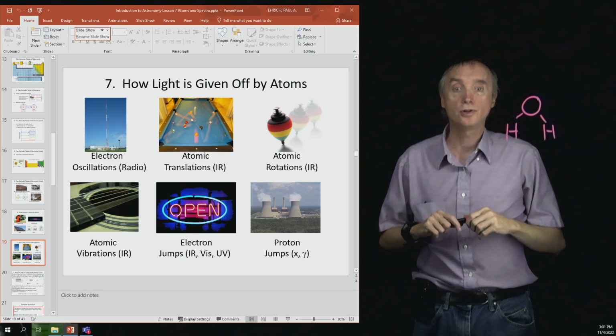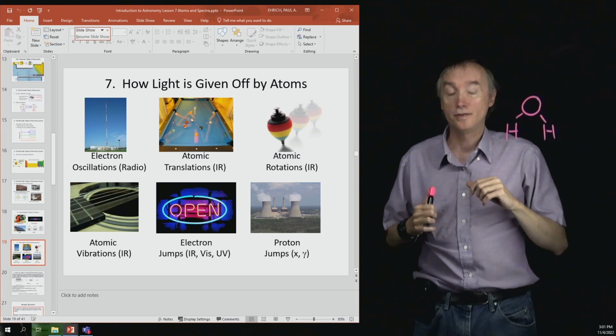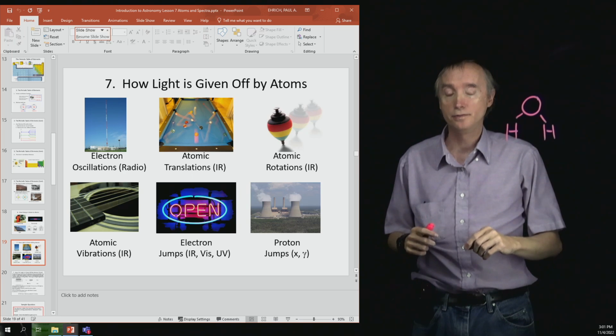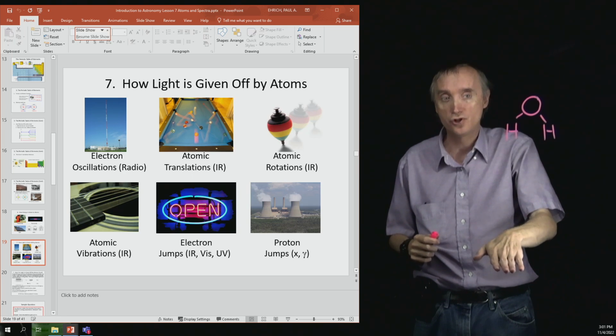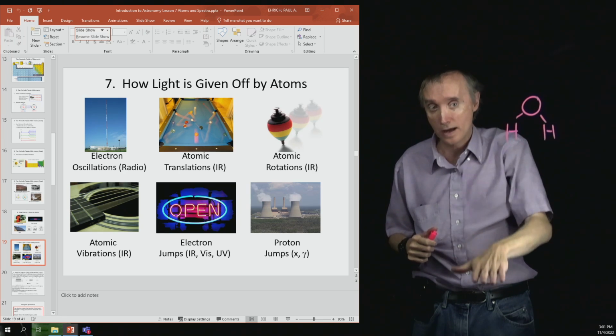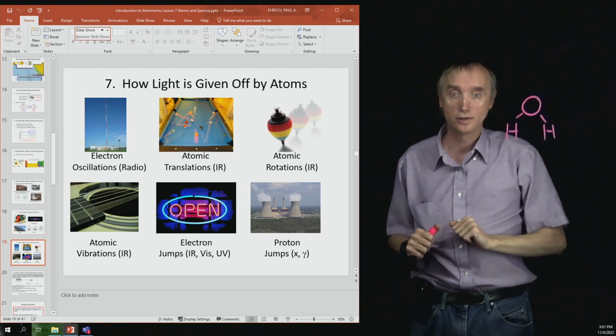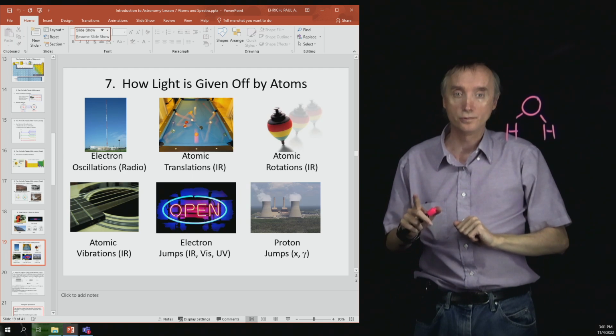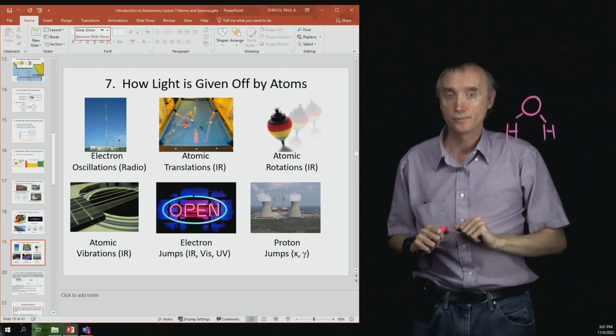And then the electrons in the atom can jump up when they absorb energy, and when they come back down, they emit energy. That's the really important one that we want to talk about today.